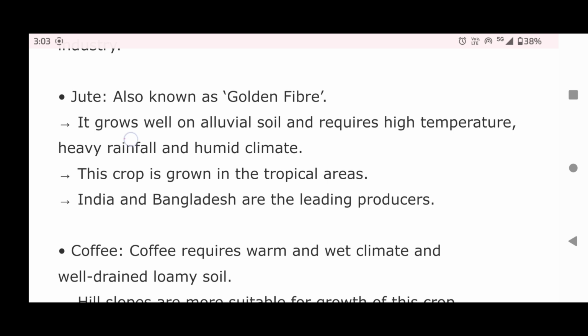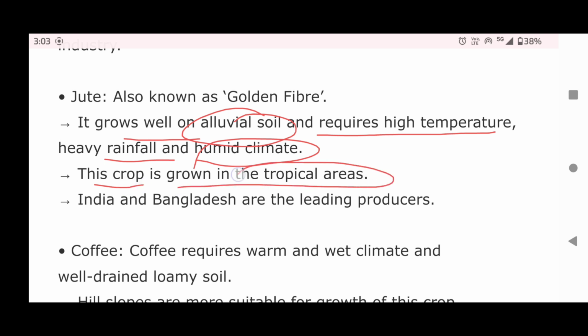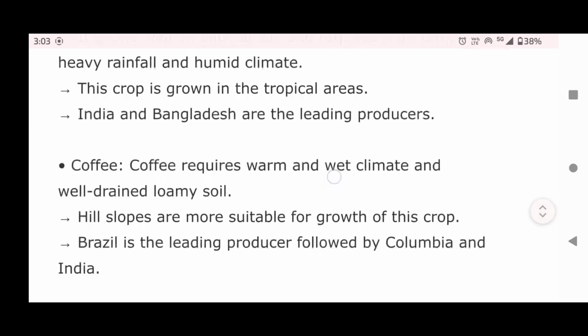Jute. Jute is also known as golden fiber. It grows well on alluvial soils and requires high temperature, heavy rainfall and humid climate. This crop is grown in tropical areas. India and Bangladesh are the leading producers.